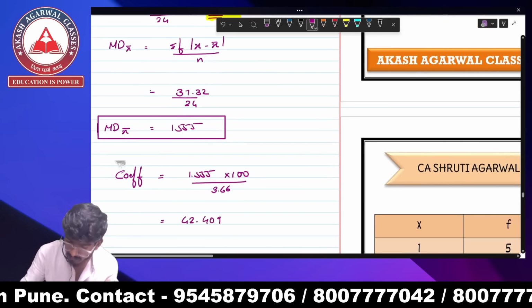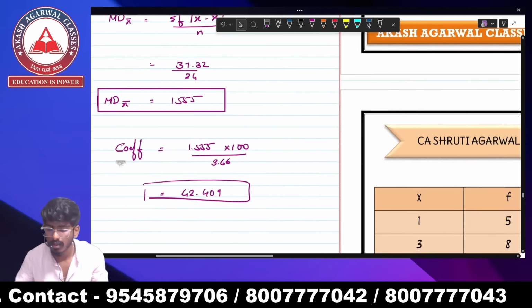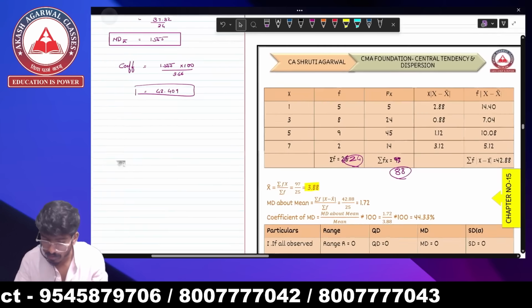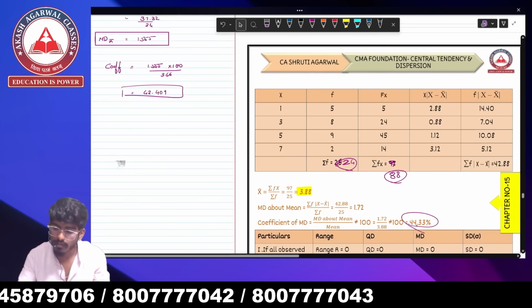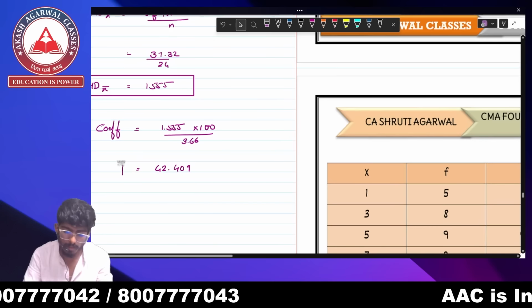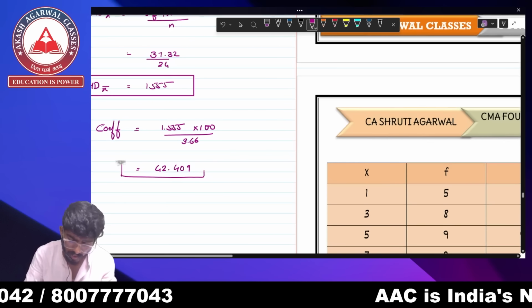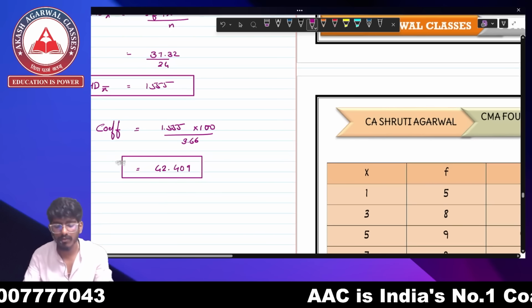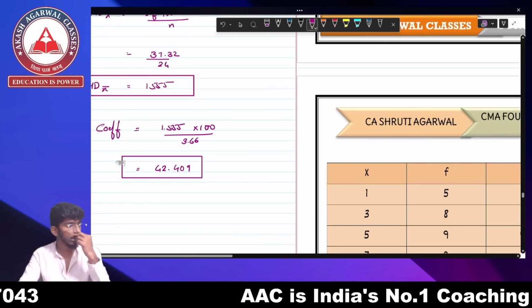42.409. This is your coefficient. The coefficient also won't match. See, 44. There's a reason there is a difference of 1 or 2 numbers, just because the total taken over there is wrong, and the calculation therefore is done wrong. So this is how we solve.